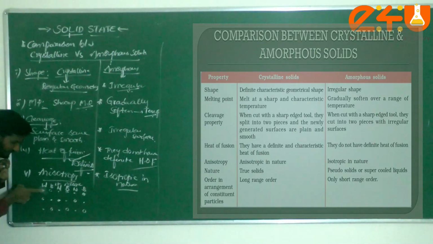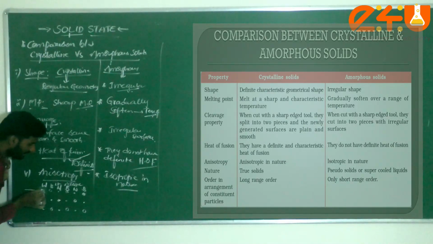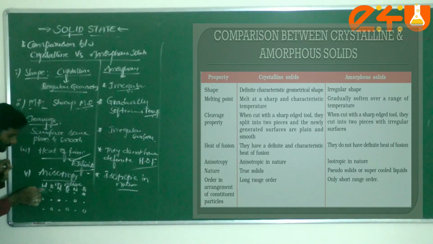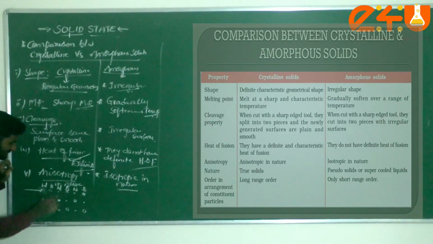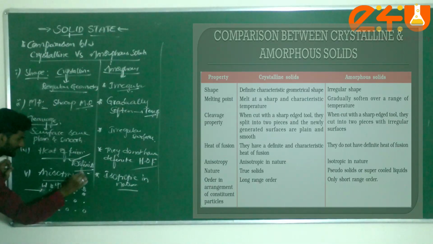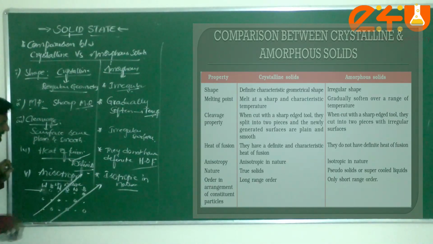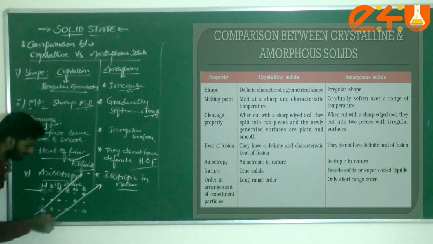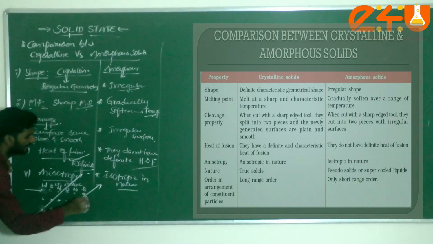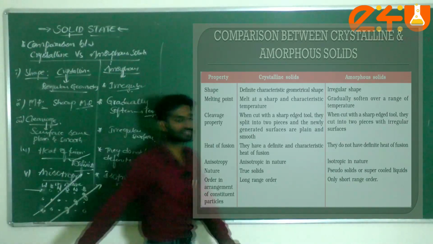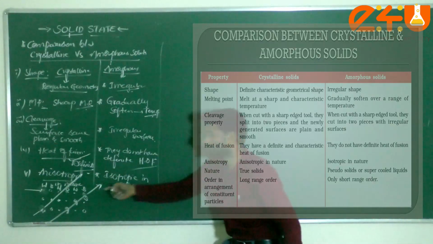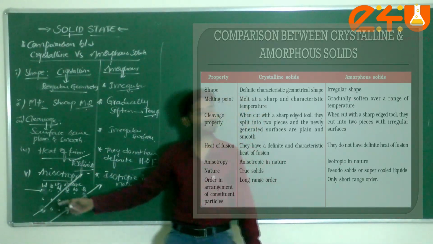If you go in this direction, are all the atoms regular or not? Check: white, blue, white, blue, white, blue. Am I correct or not? If you go in another direction, what happens? This one dot indicates white. This is white, this is white, this is white. But if you go here, this is blue, this is blue. That means if you go in this direction, all the atoms are in a regular arrangement in the same direction.